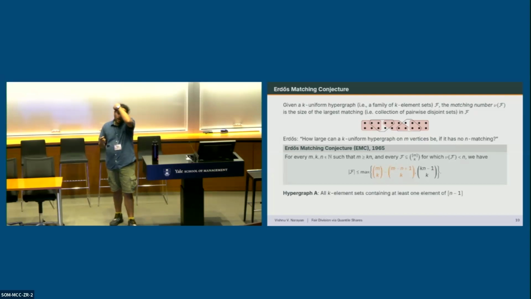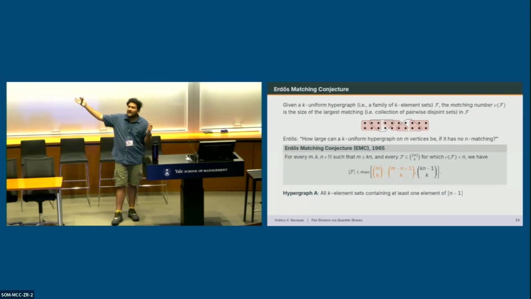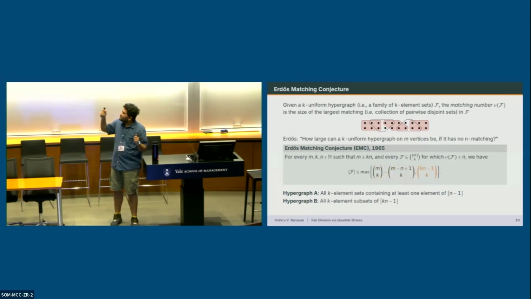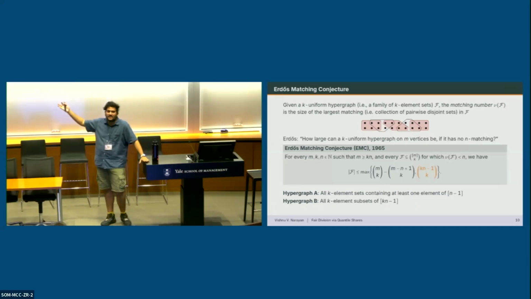The first one is just all k-element sets that contain at least one element of the first n minus 1 elements. Because if you take any n sets in this family, they're going to intersect somewhere in the first n minus 1 elements. The second one is all k-element subsets of the first kn minus 1 elements. Again, if you were to take an n-matching, it has to have at least kn elements. So if you're taking all k-element subsets of kn minus 1 elements, they intersect somewhere.